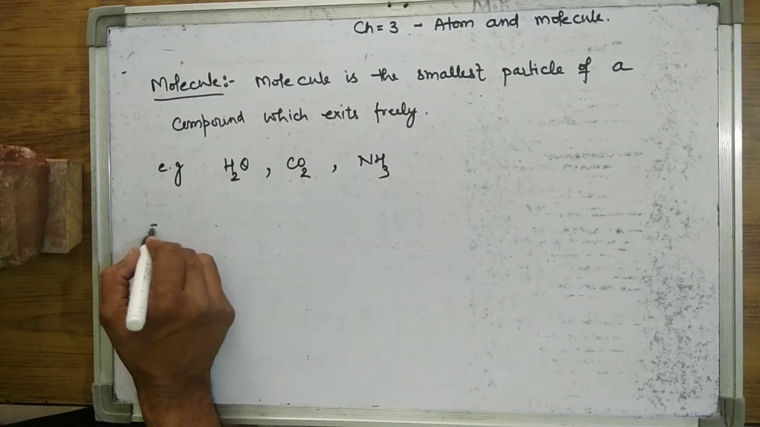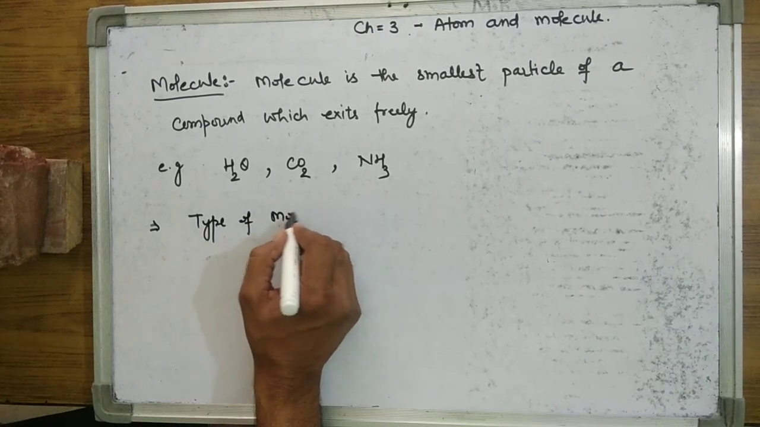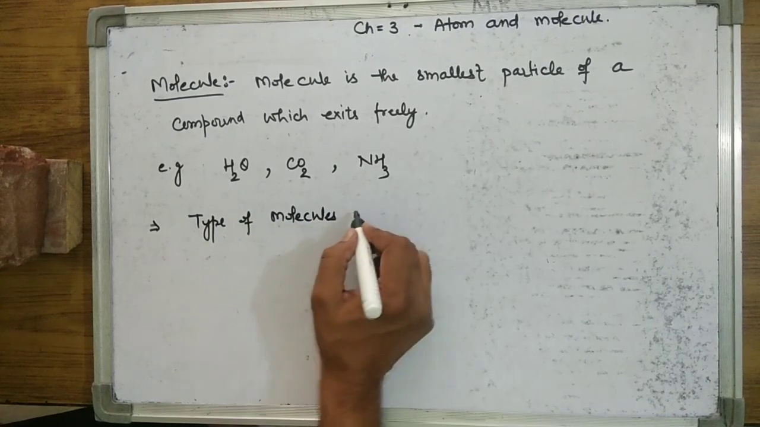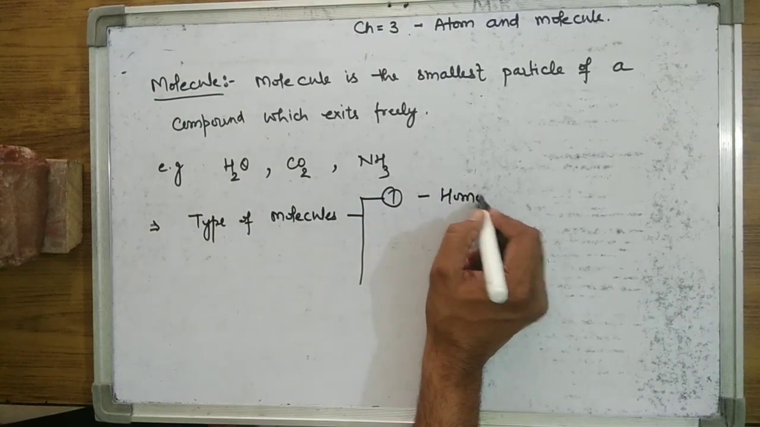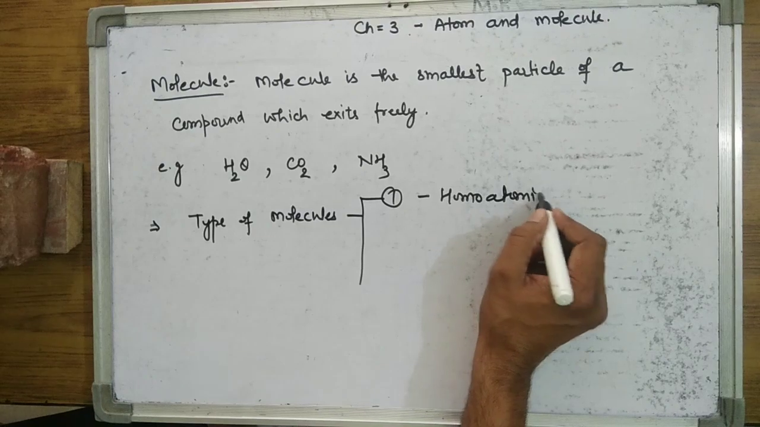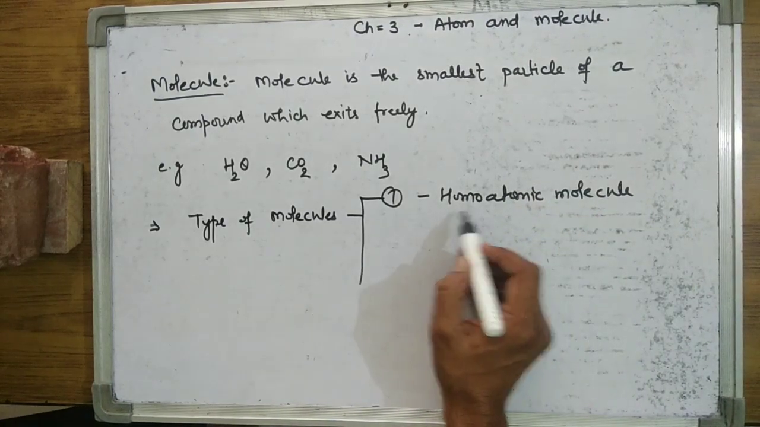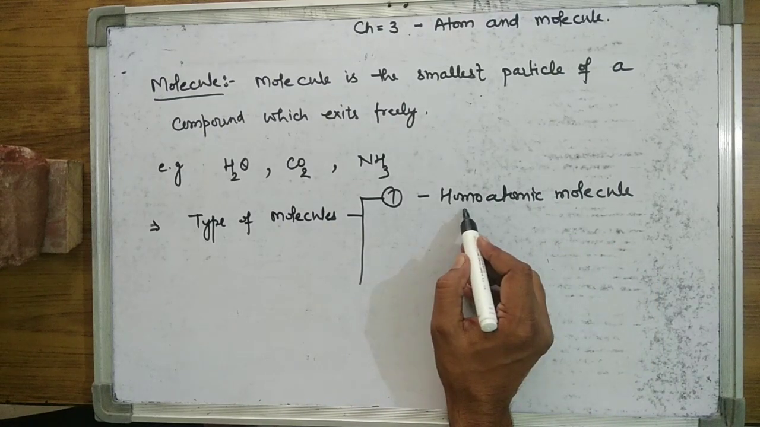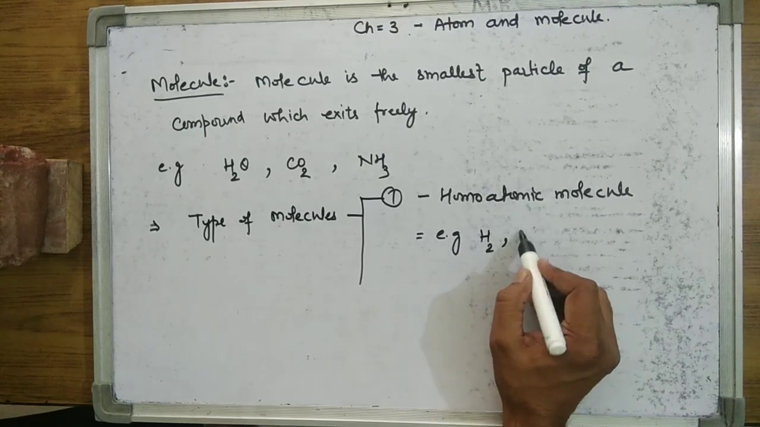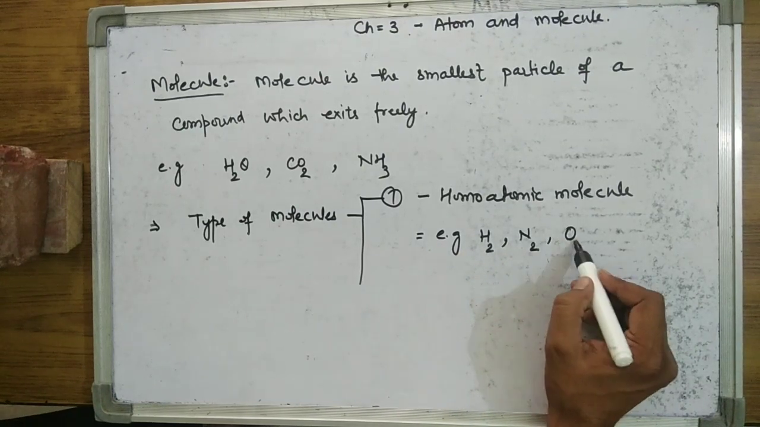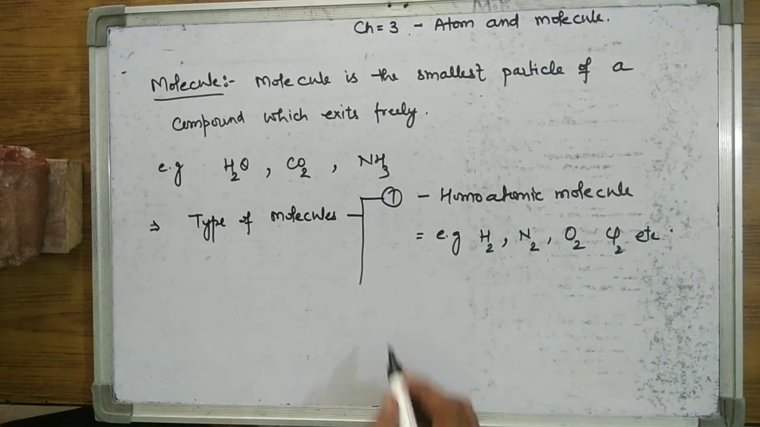Molecules are of three types. First is the homoatomic molecule. Homoatomic means the molecule which is made up of the same kind of atom. Examples are hydrogen, nitrogen, oxygen, chlorine, etc. These are homoatomic.